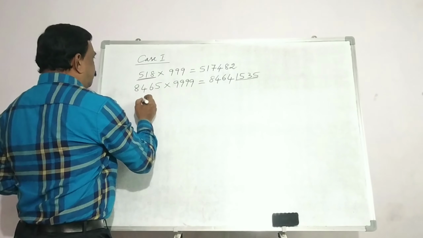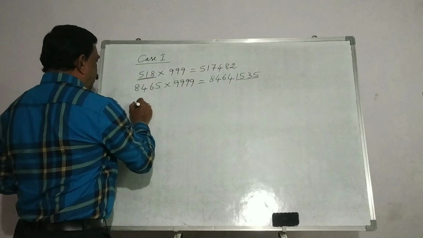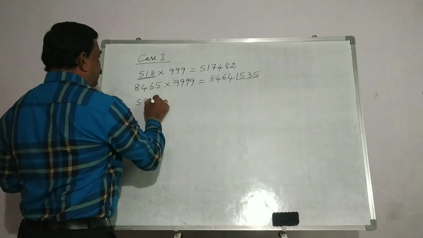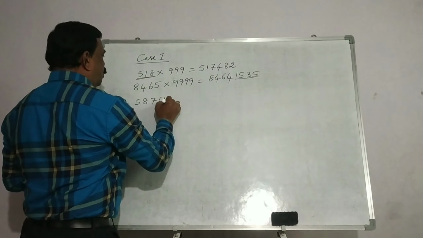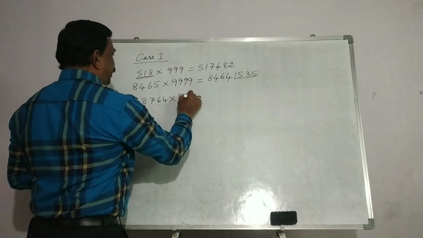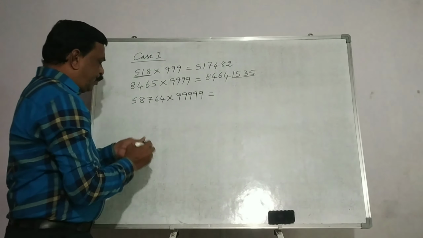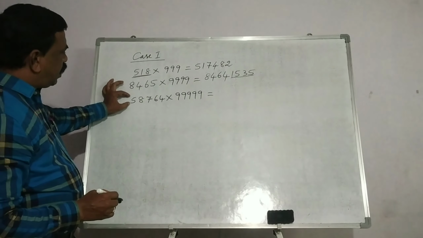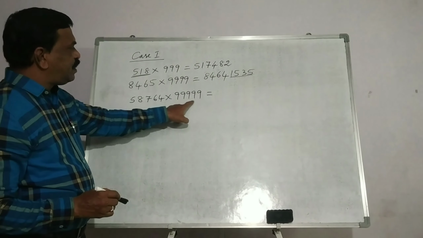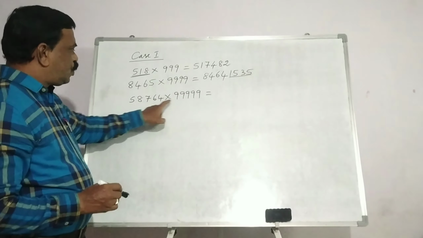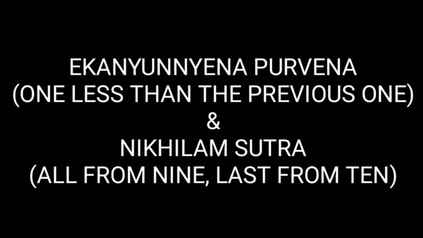Let us see one more. 58764 into 99999. See, this is case 1. The number of digits in the number and the number of nines here, they are equal. So subtract 1 from this number.